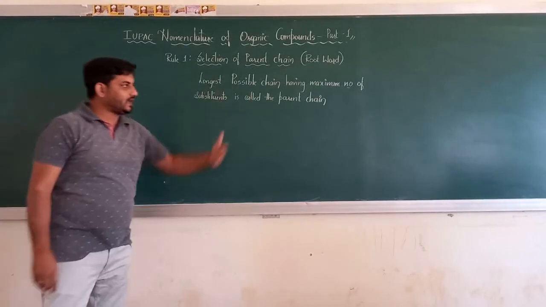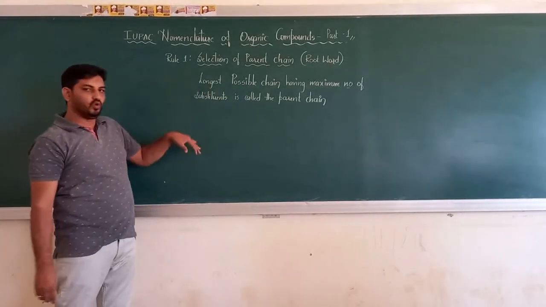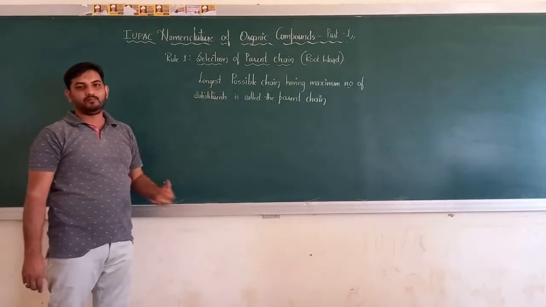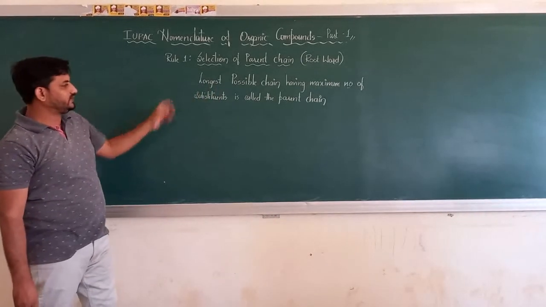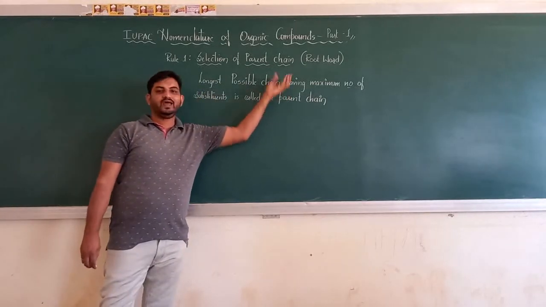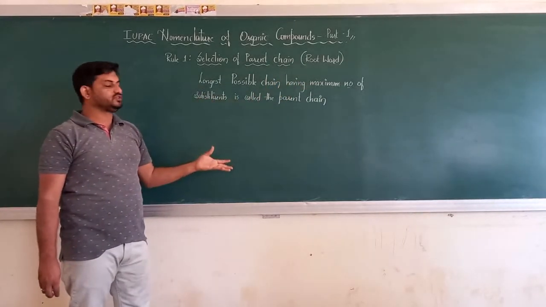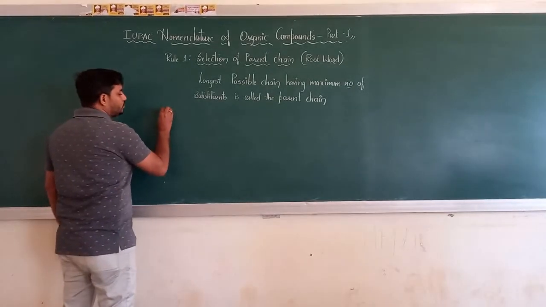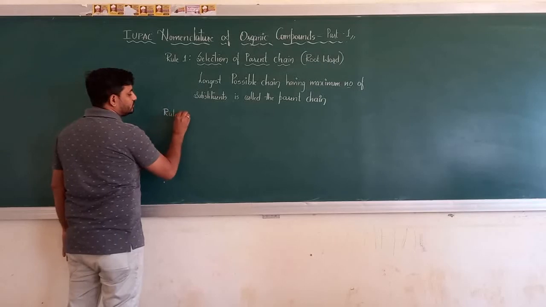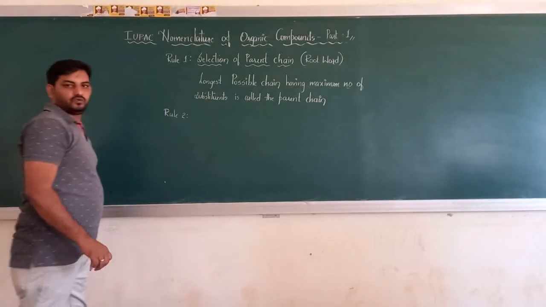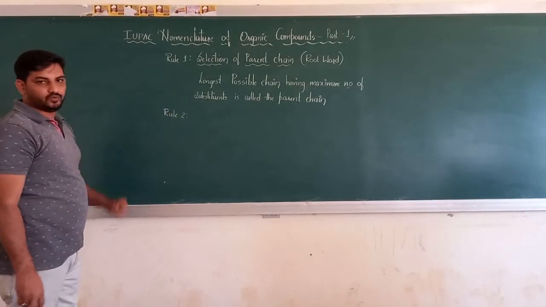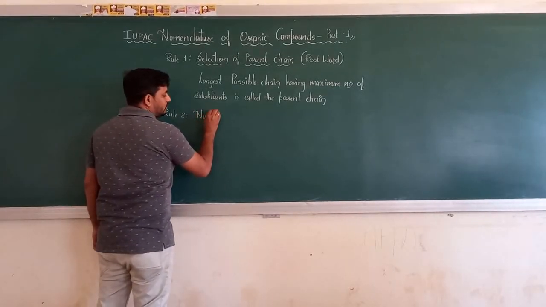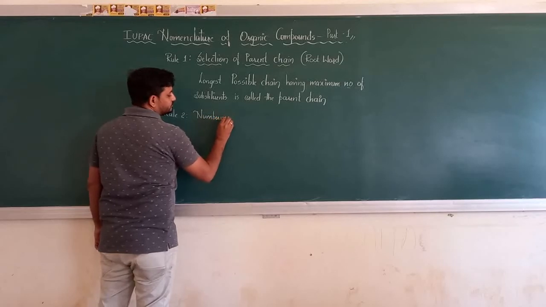When I am dealing with the example, the better option is to take rule 2 also, and I will be clear using the example and explaining the things. So what does rule 1 say? The longest possible chain having the maximum number of substituents is called the parent chain. And once you select the parent chain, rule 2 comes into play. What does rule 2 tell you? Rule 2 tells you about the numbering of the chain, or numbering of the locants.